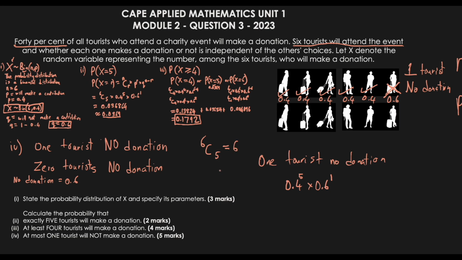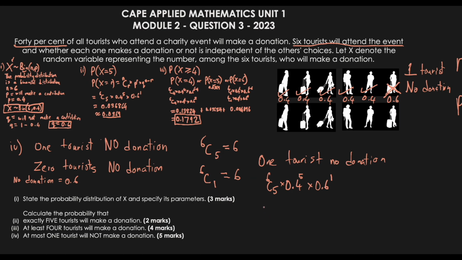Now what if we look at it from the perspective of 1 tourist making no donation? What we'll end up with is 6C1. And if we put that into the calculator, we are still going to get 6. So whichever perspective we look at it from, in this case we will for sure end up with the same value. So in this case, I could say 6C5, which essentially means that 5 will make a donation and 1 will not. So I'm looking at it from the perspective of 5 people being chosen to make the donation. Even if I did it from the perspective of 1 tourist with no donation, I'll still end up with the same value here of 6, which would give me the same answer.